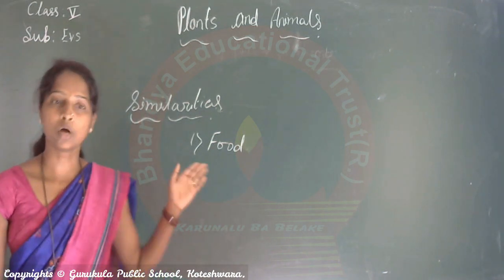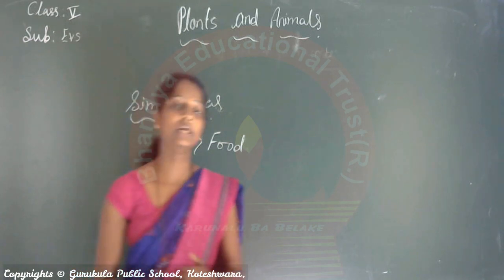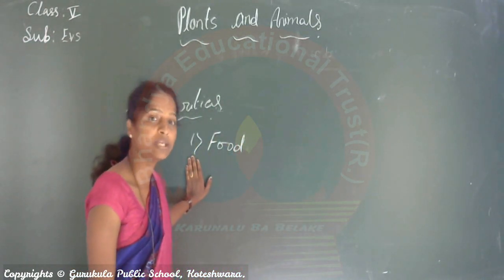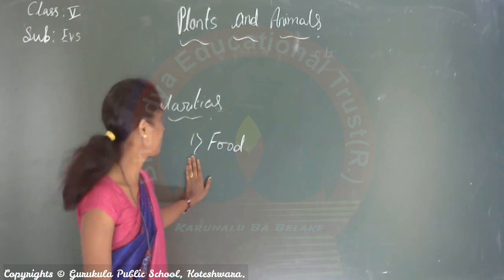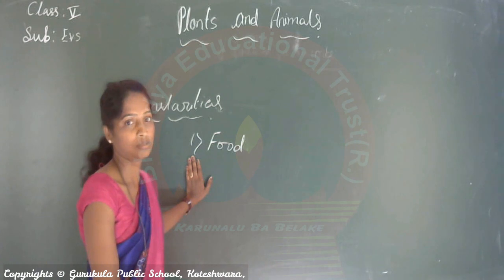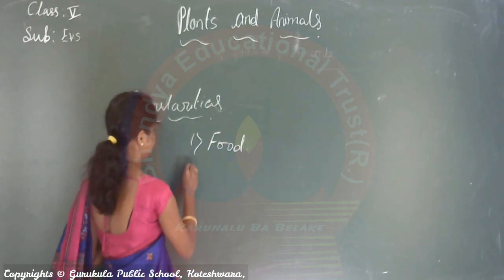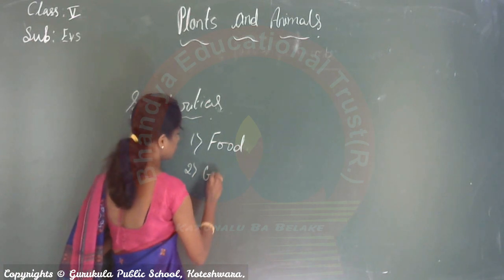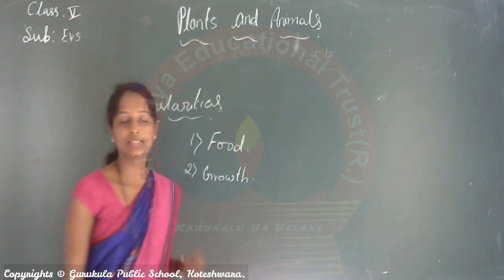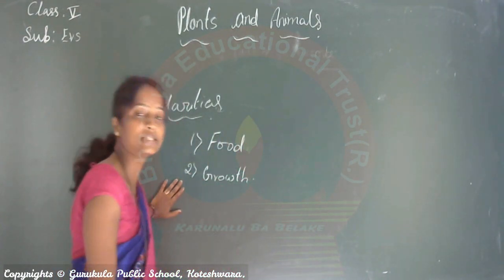Already we learned how plants prepare their food and how animals prepare their food. This is one of the similarities we can find between plants and animals. The second one is growth. Growth is also one of the similarities.